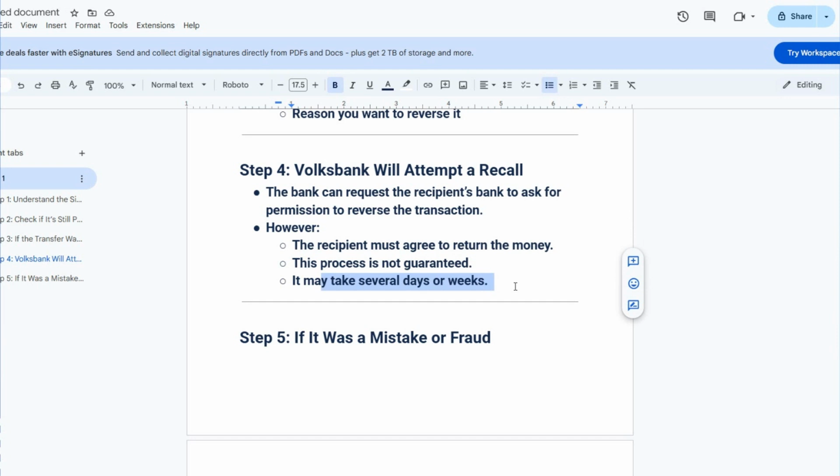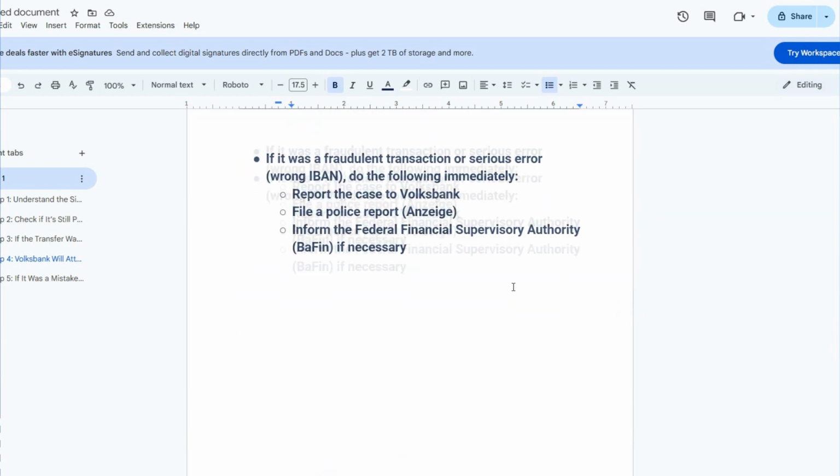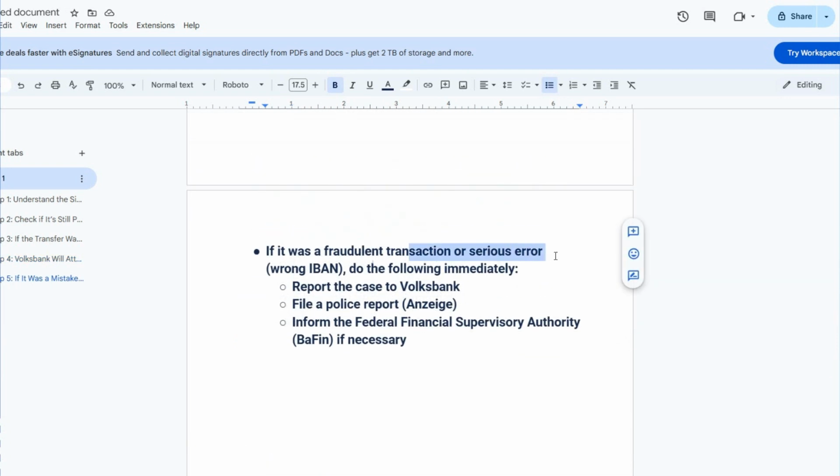If there was a fraudulent transaction or a serious error, such as a wrong IBAN, do the following immediately. Report the case to Volksbank, file a police report, or inform the Federal Financial Supervisory Authority if it's necessary.